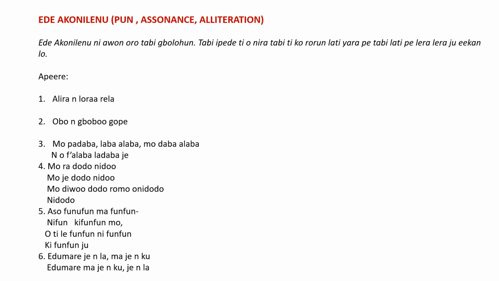After you have ground the corn, you want to produce pap, you have to sieve it, and that remnant, that unwanted substance that you give to goats to feed on, is what we call eri in Yoruba.